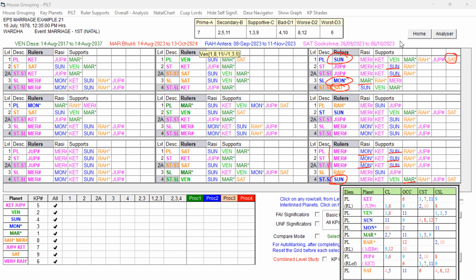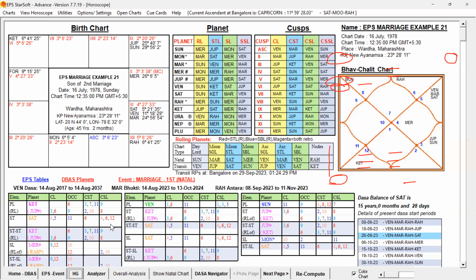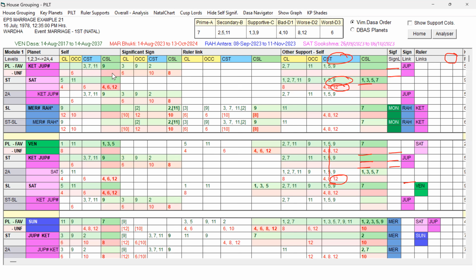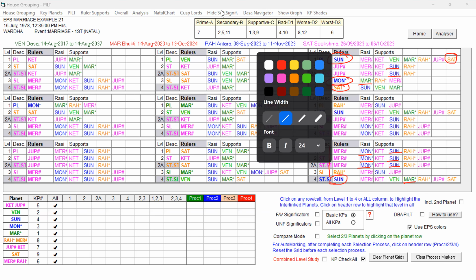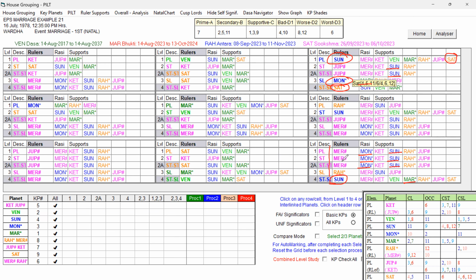Still, let us check the Mercury, which is repeatedly playing. Let us check the subsublord of the Mercury. Mercury subsublord is Mars. So that is good. So Mars, another strong favorable key planet, is playing role at the subsublord for the Mercury. So that way it is good. So let me note it down. Let us note down that Mercury has got Mars, our strong favorable key planet. Sun and Mars are playing role here.